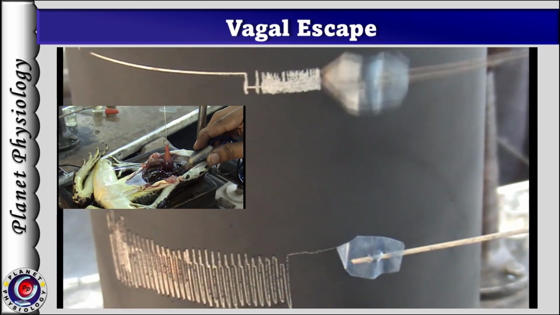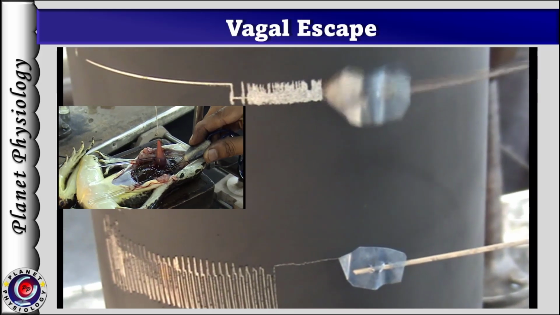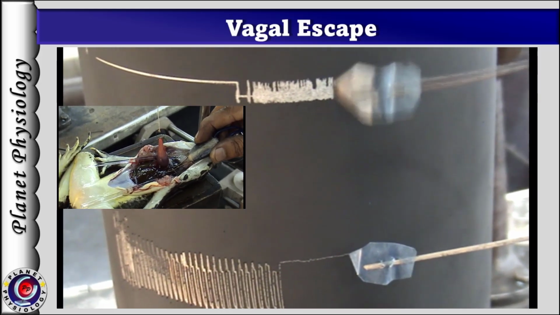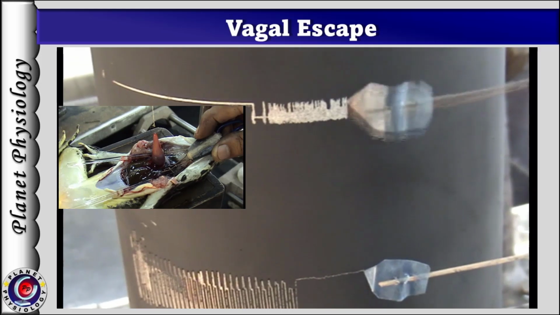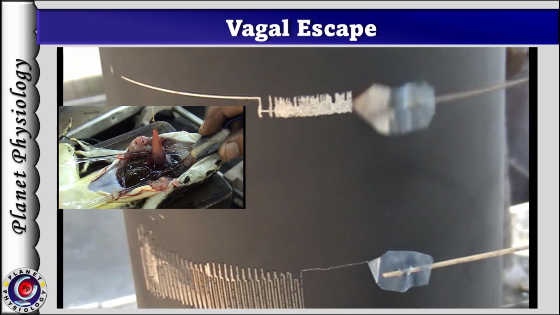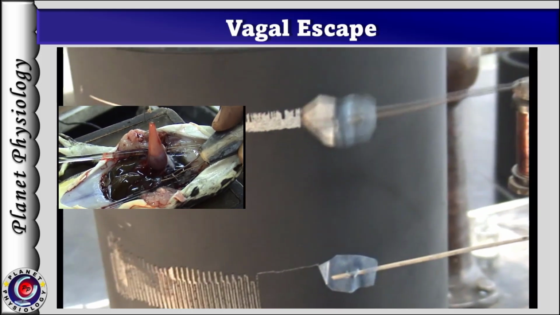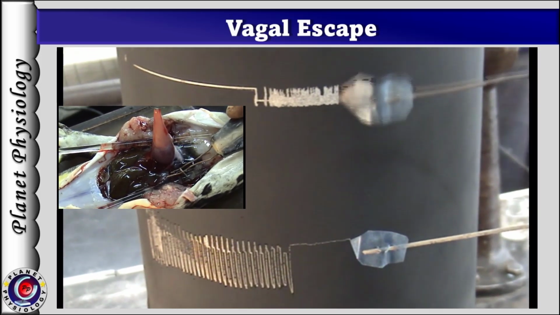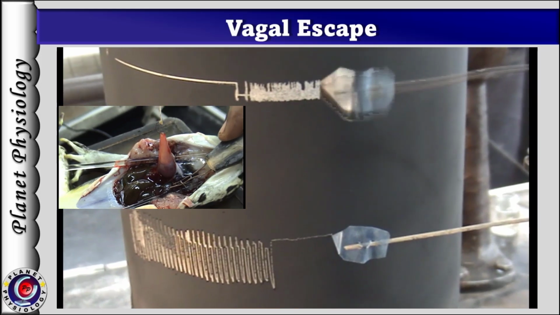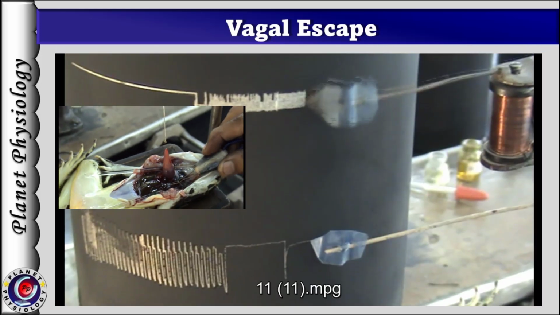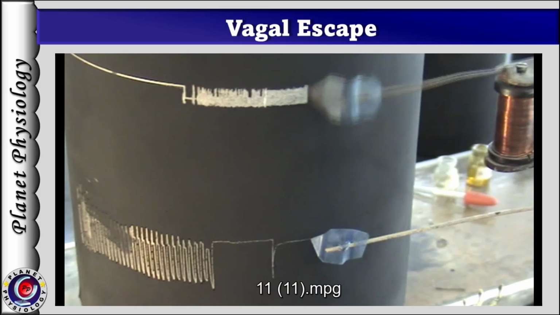The time required for the heart to escape from this inhibitory effect varies from 15 seconds to 15 minutes. To conserve the recording space, we usually stop the drum but continue to stimulate the vagus, which is evident from the continuous movement of the EMTM in this video. Recording is resumed when the contraction is detected.